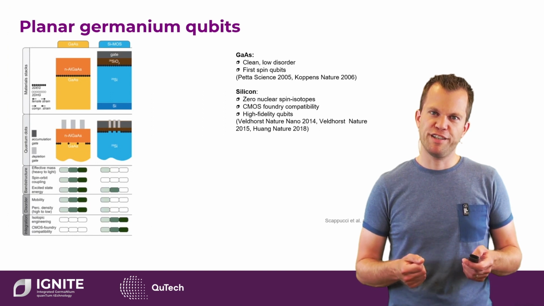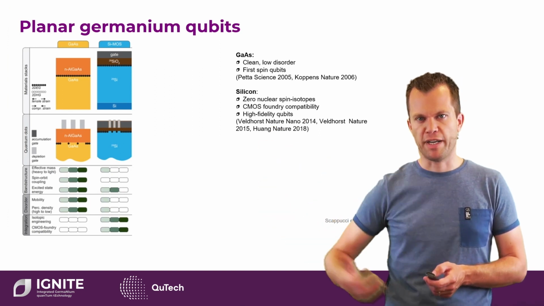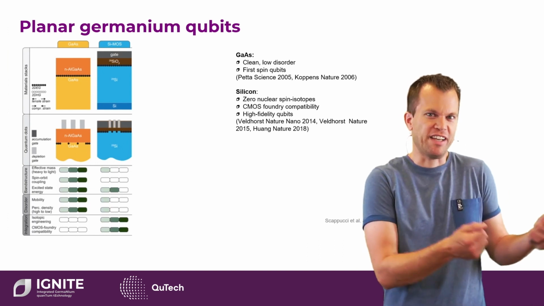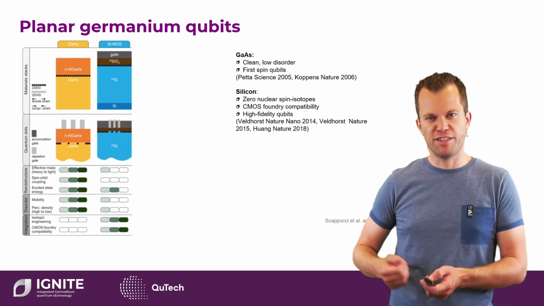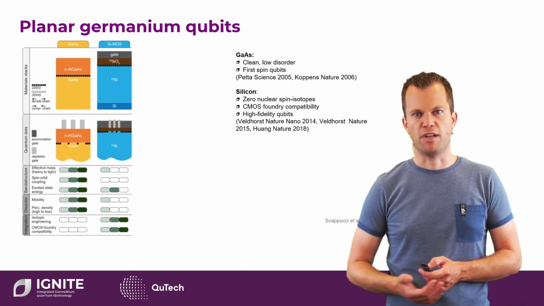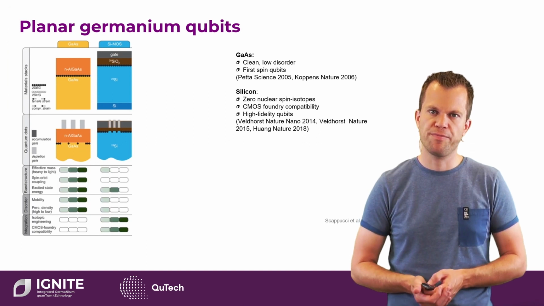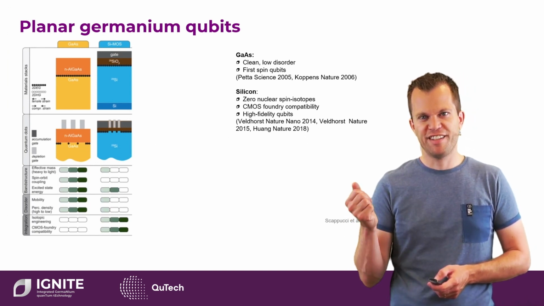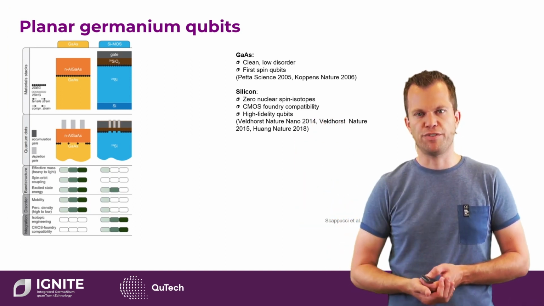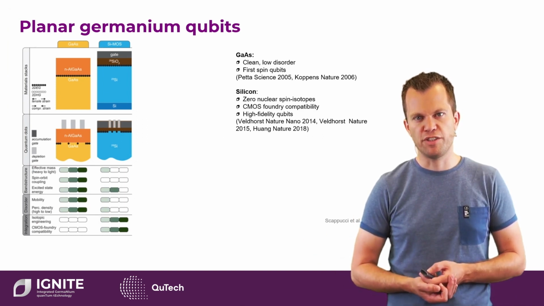And so by defining quantum dot qubits in silicon-28, there was a great improvement of several orders of magnitude in the coherence. However, as opposed to gallium arsenide, which is excellent for charge control, in silicon this is much more challenging. First of all, the effective mass in silicon is quite a bit larger than in gallium arsenide, meaning that our wave functions are smaller and we need to make smaller quantum dots. Also, confining the electrons very close to the interface of a dielectric means that they're very sensitive to the quality of that dielectric. And so there are challenges in the charge control and the quality of it.